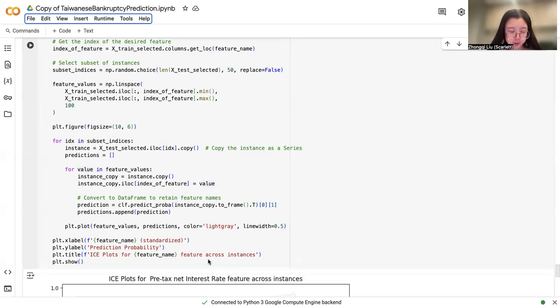So in conclusion, by applying responsible AI principles, we have created a model that not only predicts bankruptcy accurately, but also adheres to fairness standards and provides transparency. By making the model interpretable using SHAP, LIME, PDP, permutation, and ICE, we have ensured that stakeholders can trust the model's decision.